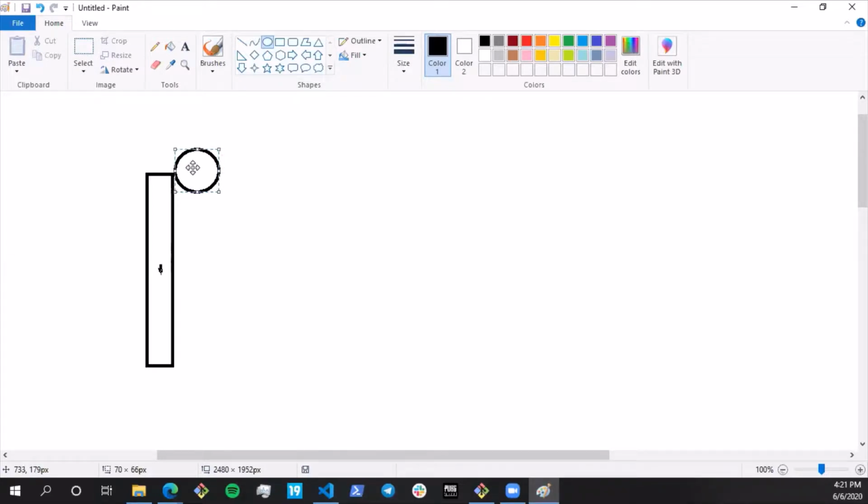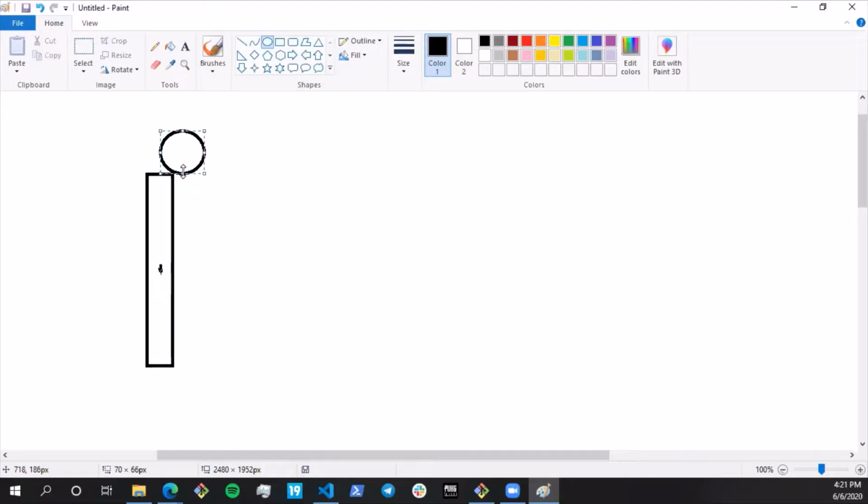Okay. So I think we should be allowing the bounce at least from here. All right, over here. So it has to be that the y of the ball plus diameter by 2 has to be greater than the center of the paddle minus its height, minus the paddle height.